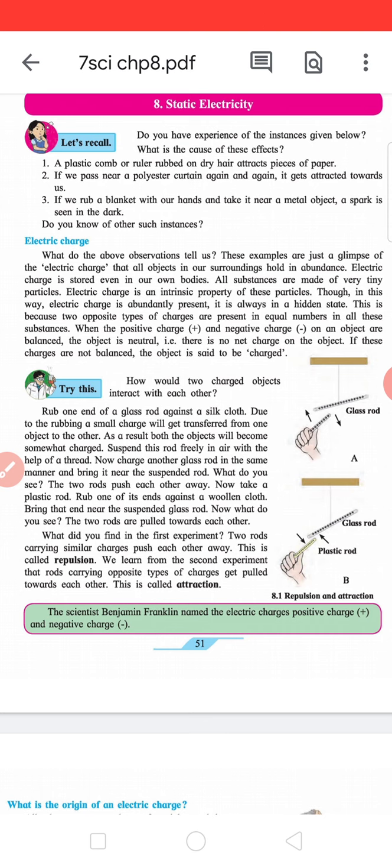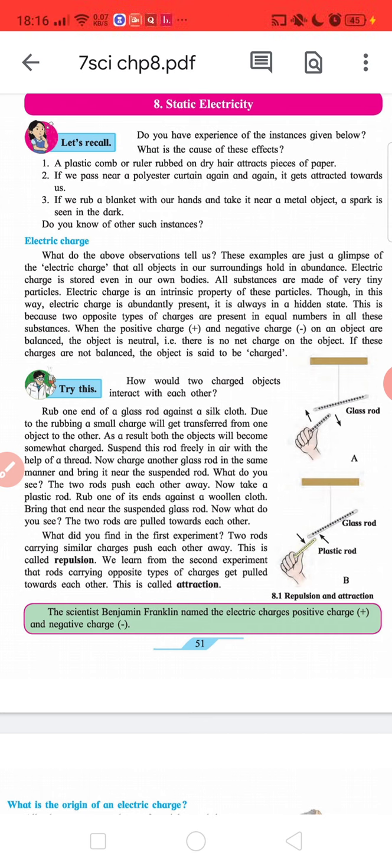What do the above observations tell us? These examples are just glimpses of electric charge that all objects in our surroundings hold in abundance. Electric charge is stored even in our own bodies. All substances are made of very tiny particles. Electric charge is an intrinsic property of these particles. Though electric charge is abundantly present, it is always in a hidden state.